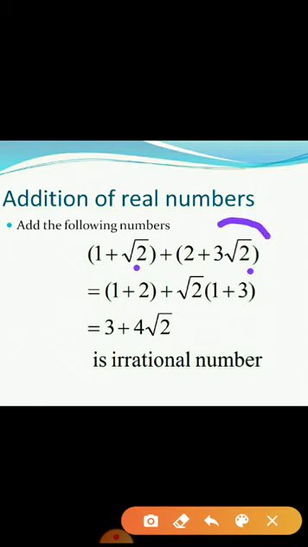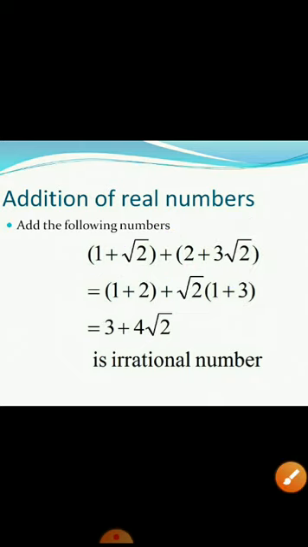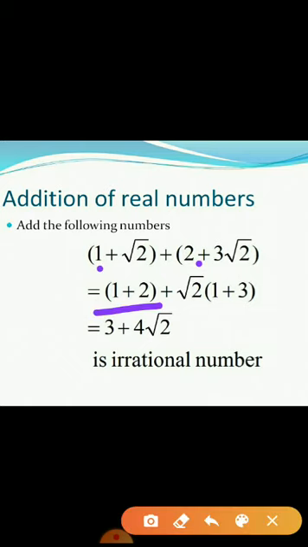Okay, so root 2 terms along with the coefficient should be taken to one bracket, and without that root it should be taken to another bracket. That means rational together and irrational together. So which are the rational numbers? I am having it as 1 plus 2, plus since root 2 is common, I have written that root 2 outside. Now check the coefficient of this root 2.